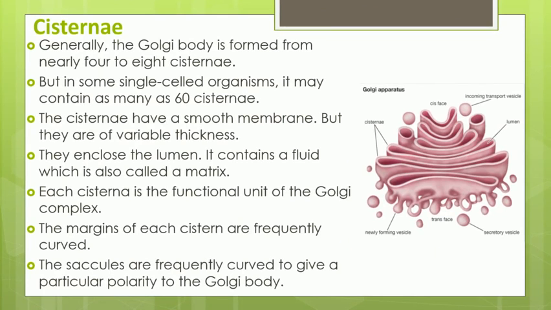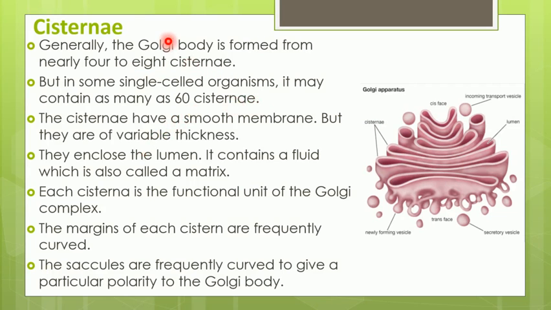First is called cisternae. Generally, a Golgi body is formed from nearly 4 to 8 cisternae. So a minimum of 4 to 8 cisternae are present to make up a single Golgi body. However, in some single-celled eukaryotic organisms, it may contain about 60 cisternae in a single Golgi body.